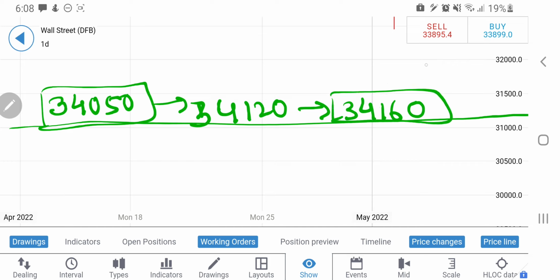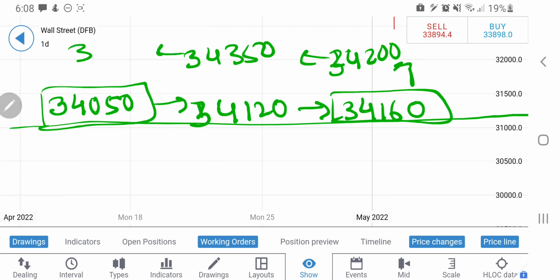These two levels, if it breaks, then 34,200 is a very nearby resistance on the upside. But once it breaks 34,200, no one will stop it till towards 34,350, 34,500 levels. It can try to rise till there also. So I'll be cautious. Only if it breaks 34,200, I'll consider that as a complete bullish reversal, and we can expect a sharper rise beyond these levels.